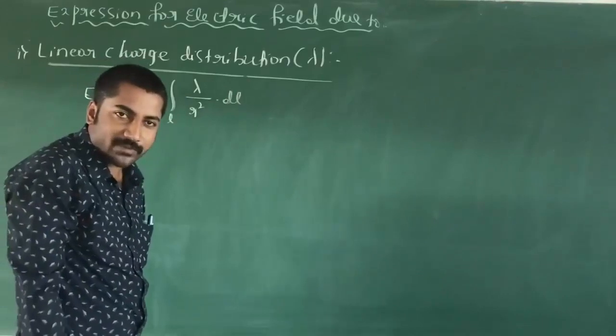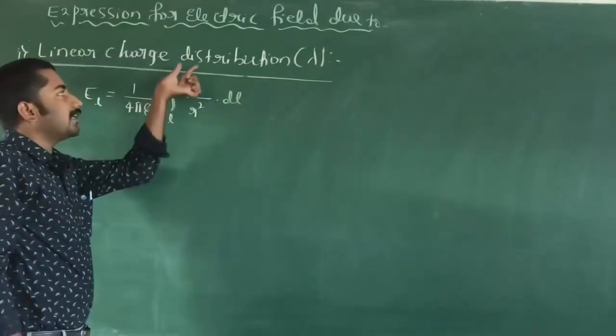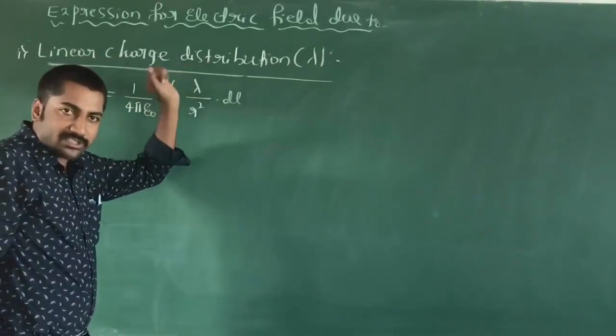This is the expression for electric field due to the linear charge distribution.